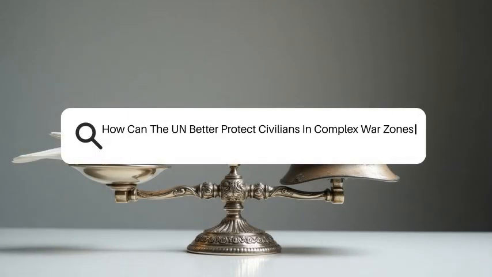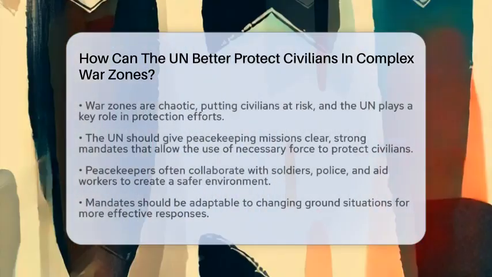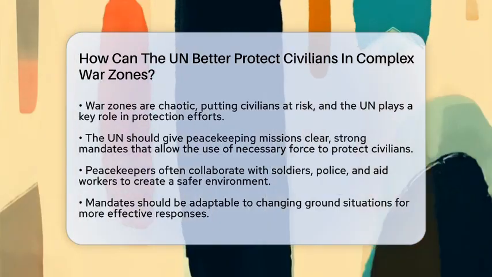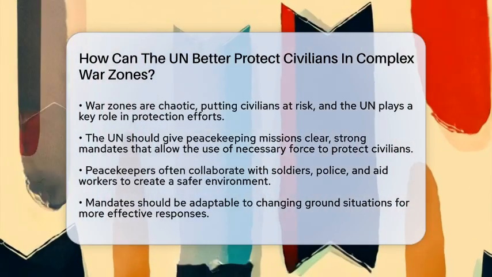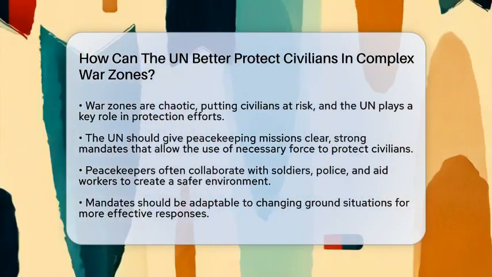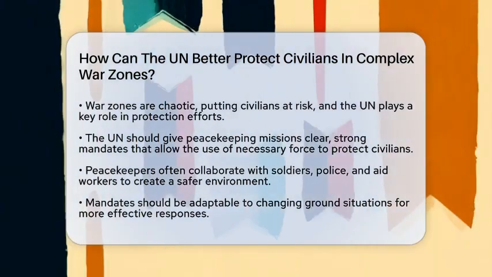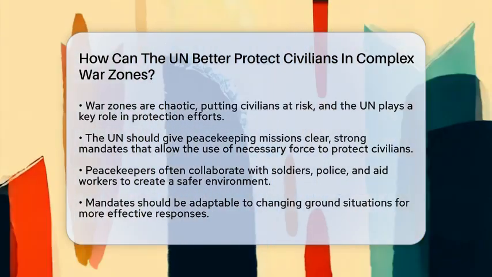How can the UN better protect civilians in complex war zones? Imagine a place where chaos reigns and innocent lives hang in the balance. That's what many war zones look like today. The United Nations has a big role in trying to keep civilians safe. But how can it do better?